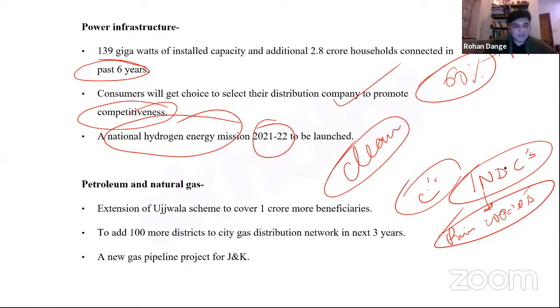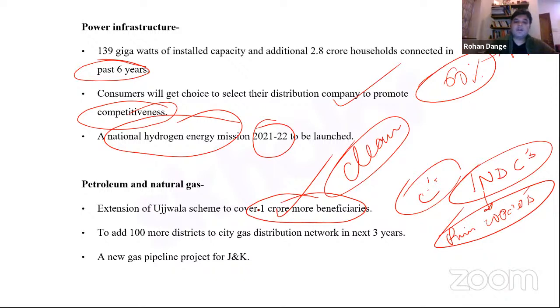Petroleum and natural gas is another important head. So here you will see that the extension of Ujjwala scheme is to cover 1 crore or more than 1 crore beneficiaries, right? So here you are giving basically LPG connections, right? And by giving LPG connections, you are getting rid of kerosene and firewood, which adds a lot of smoke to the atmosphere, and also affects negatively the lungs of children and women who spend most of their time inside the house, right?